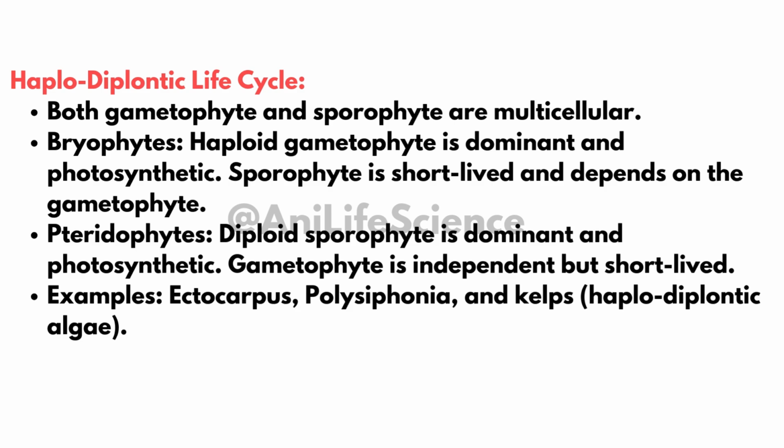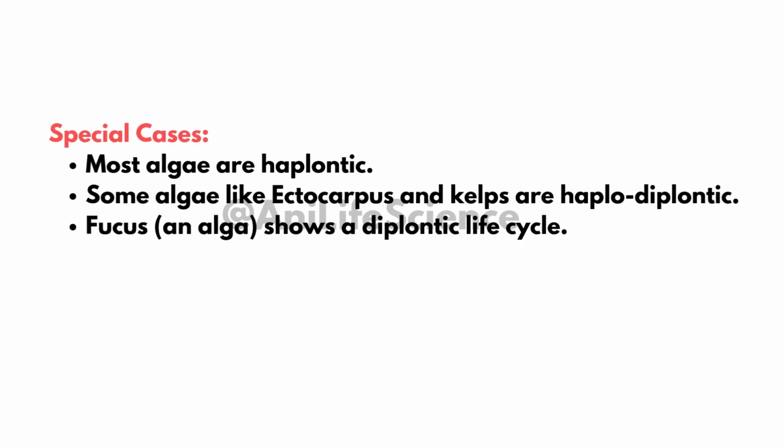Examples: Ectocarpus, Polysiphonia, kelps. Special cases: haplontic algae. Most algae follow the haplontic life cycle. Haplodiplontic algae, examples include Ectocarpus and kelps.